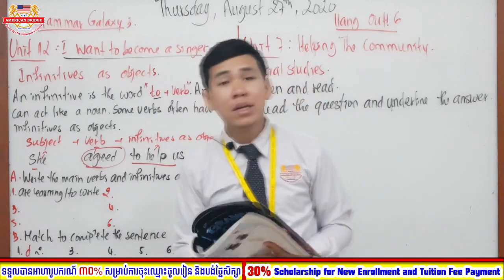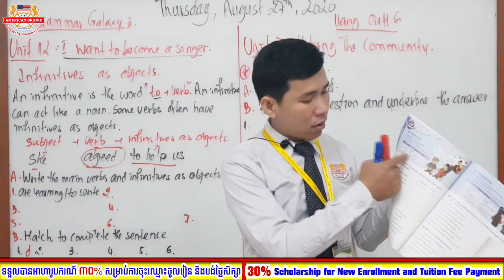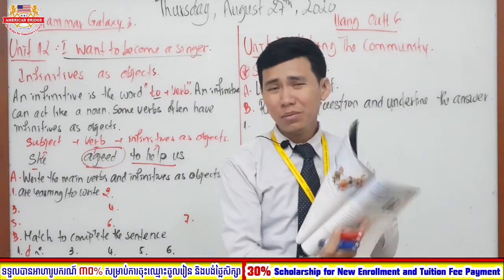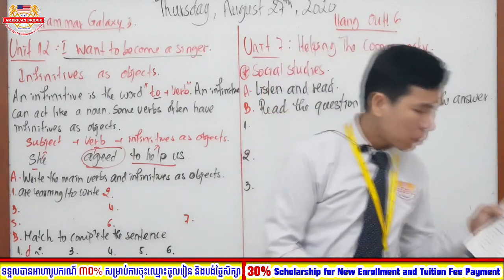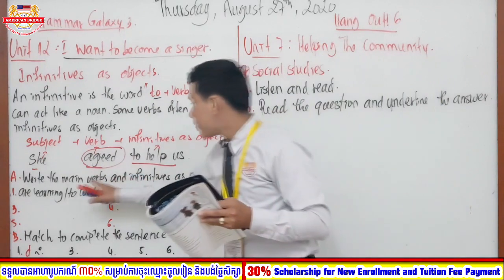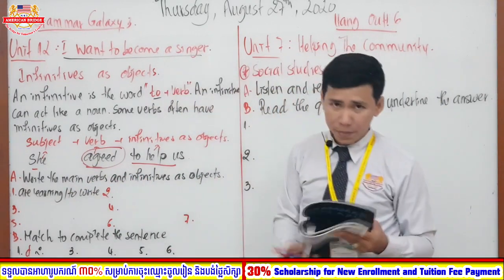So in here, because I could not write the full answer, according to the main purpose of the text or of the instruction, they just want you to find only two things. The first one, you are going to find the main verbs. The second one, you are going to find the infinitives as objects, okay?